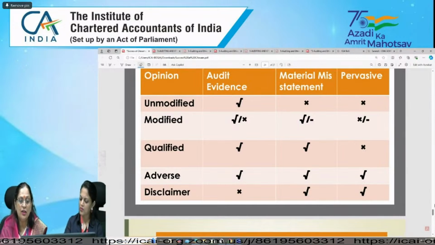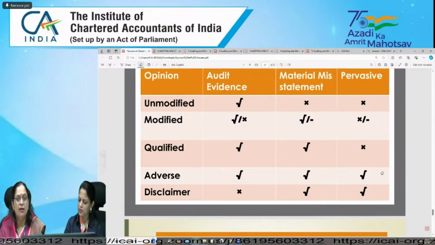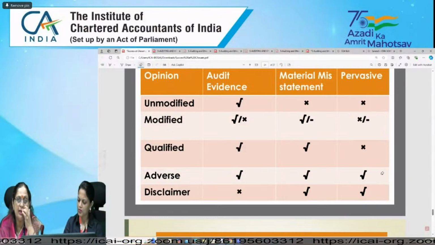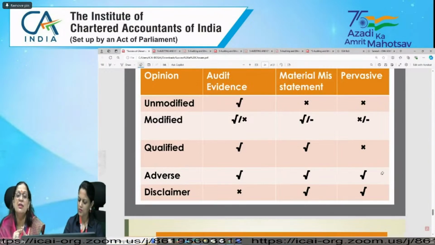And if we are talking about assets and liabilities, or equity balance, then we need to have existence, completeness, cutoff. In place of measurement, it will be valuation, then rights and obligations, and presentation and disclosure.